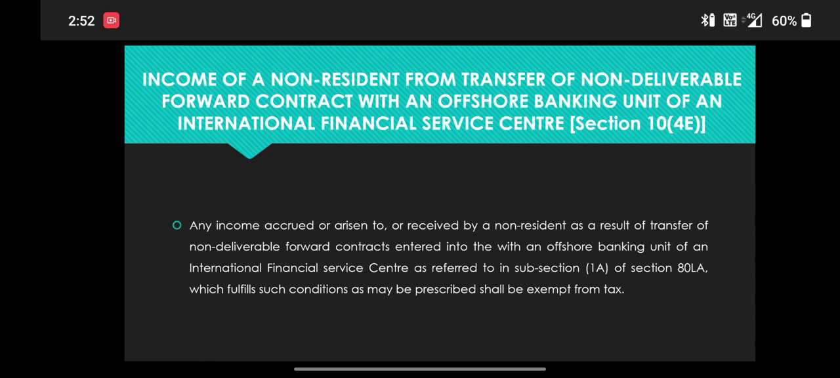Next one, income of a non-resident from transfer of non-deliverable forward contract with an offshore banking unit of an international financial service center. Section 10(4)(e). Any income accruing or arising to or received by a non-resident as a result of transfer of a non-deliverable forward contract entered into with an offshore banking unit of an international financial service center, as referred to in sub-section 1A of section 80LA, which fulfills such conditions as may be prescribed, shall be exempted from tax.